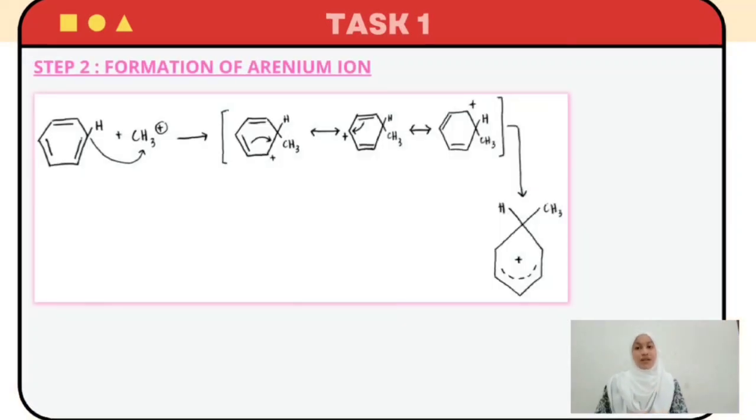Step 2. The formation of arenium ion. There is benzene with one hydrogen. The nucleophilic site will be attacked by the electrophile, methyl cation. The double bond will break forming the arenium ion, and it will do the resonance established carbon cation. Methyl will bond with the same carbon as hydrogen.